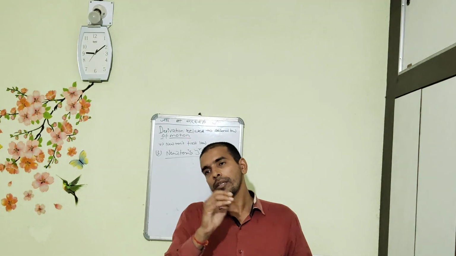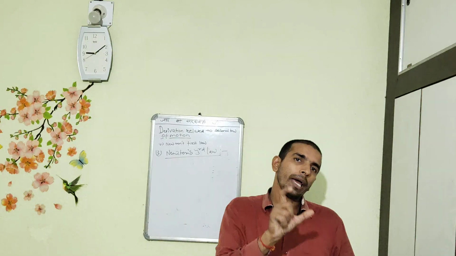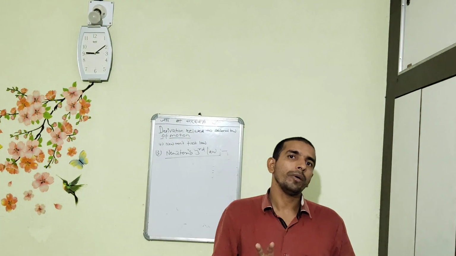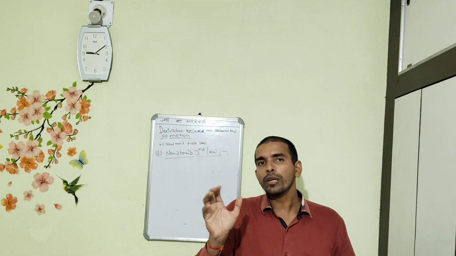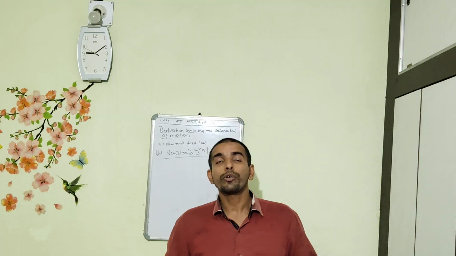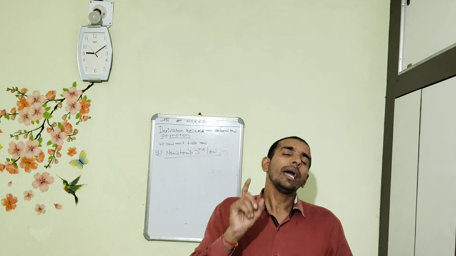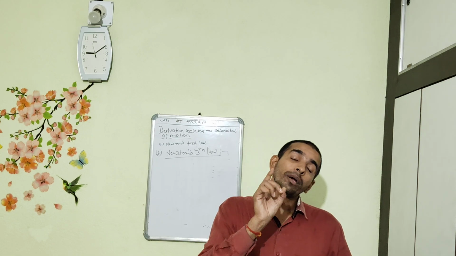Both the force and the reaction force will not act on the same object, but they will act at the same time. The action and reaction will come at the same time. So that is basically the comprehensive way of defining Newton's third law of motion. Newton's third law of motion states that every action has its equal and opposite reaction.